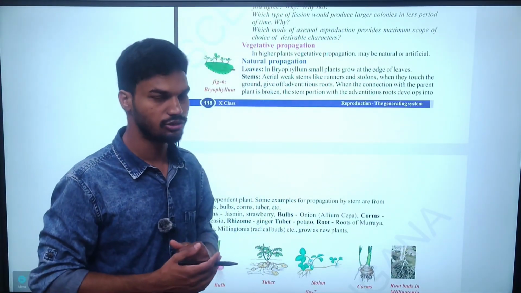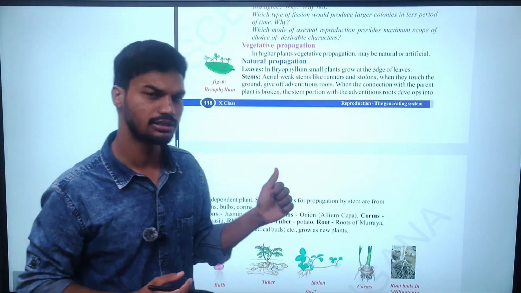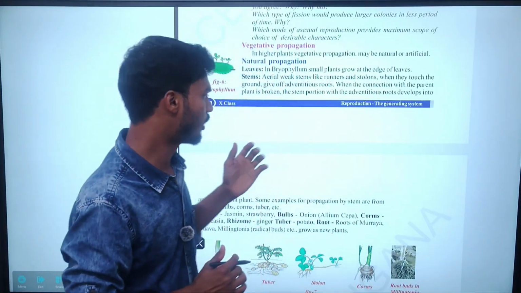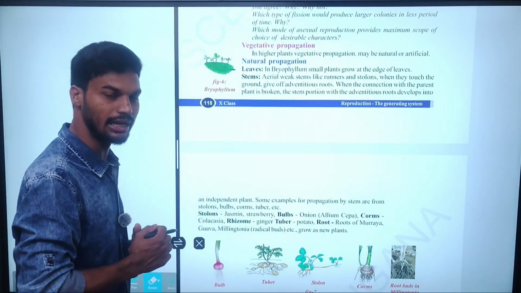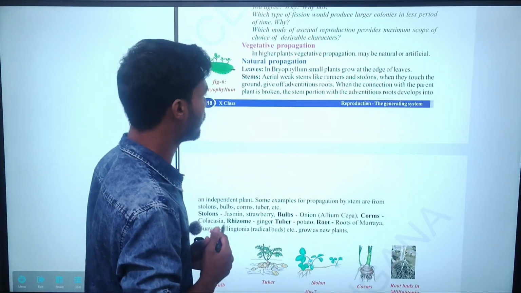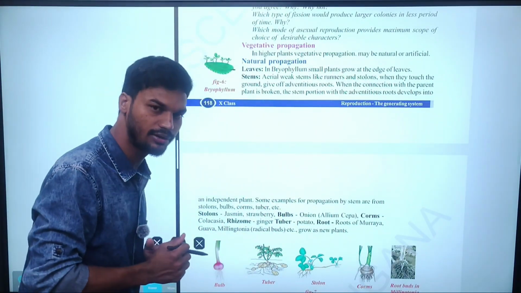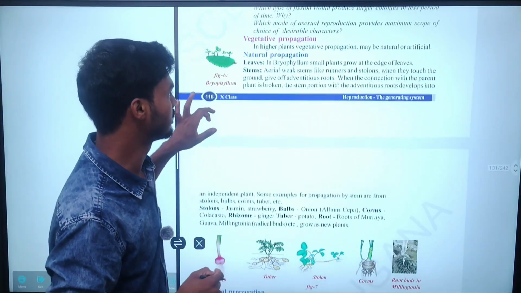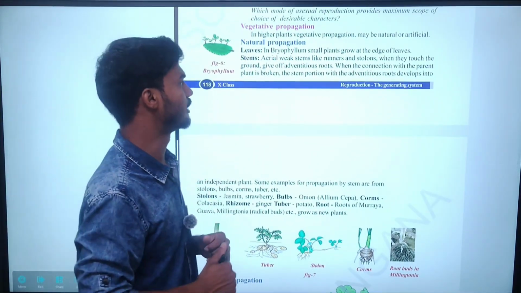Vegetative propagation is also known as asexual reproduction. Whatever reproduction you see in plants is known as vegetative propagation. Given natural propagation, without involvement of human activities, what are they? Leaves and stems.